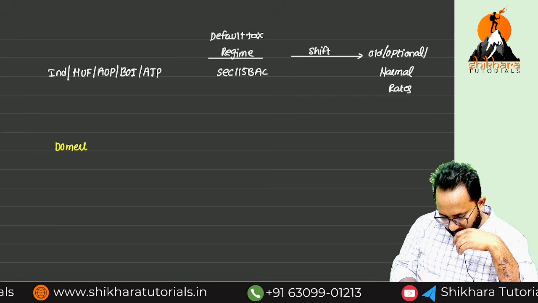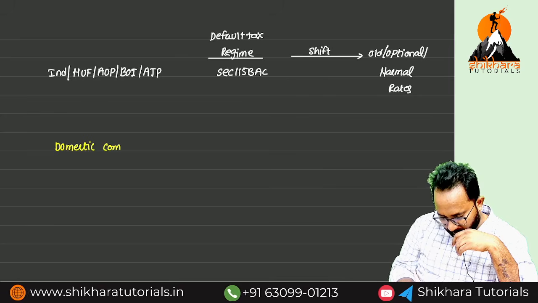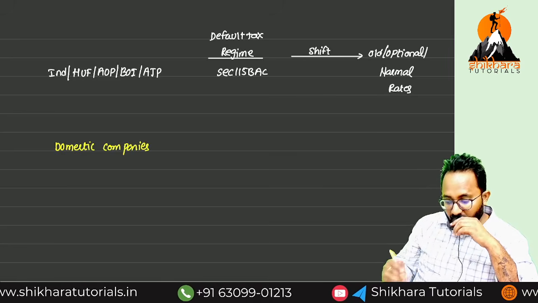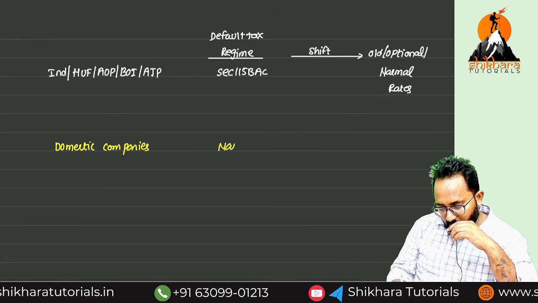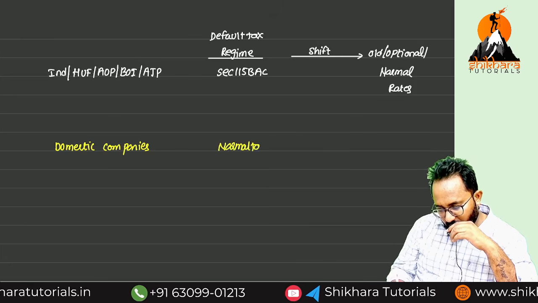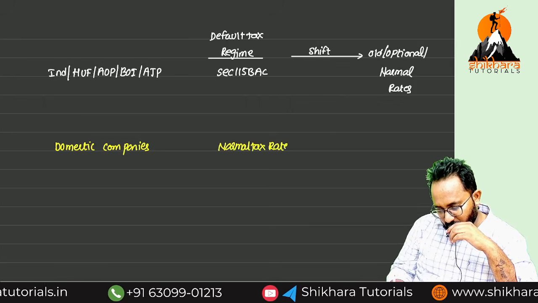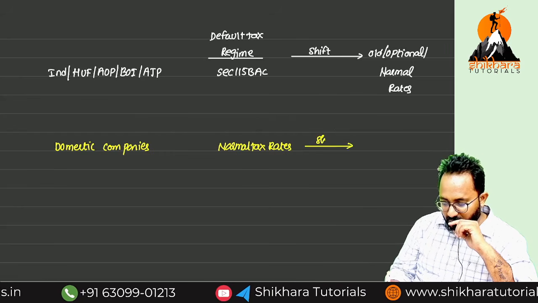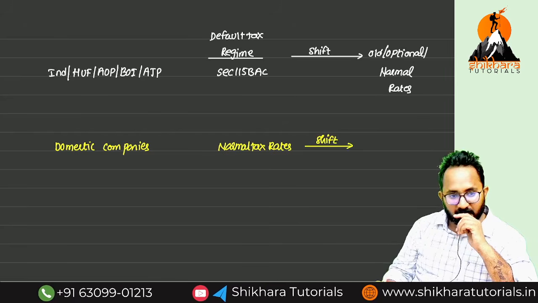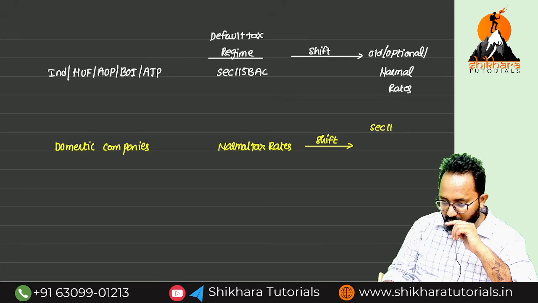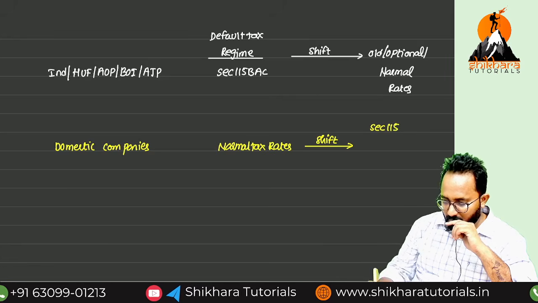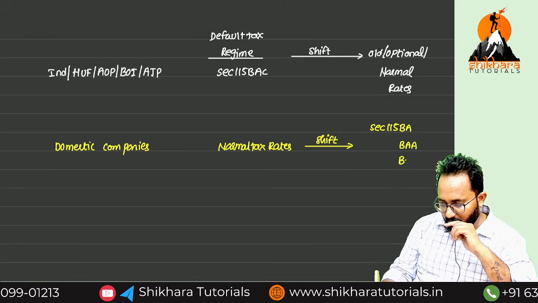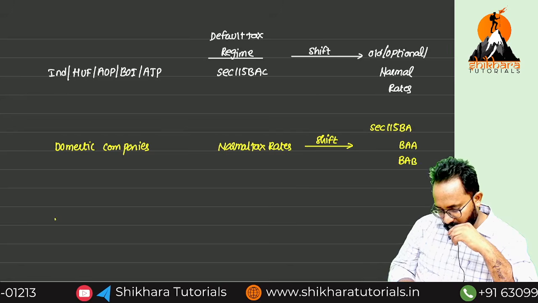Next, domestic companies. If they want to file the return of income, which rates will they take by default? Normal tax rates. What are the normal tax rates for the domestic company? 25% or 30%. If they want to shift from the normal to the optional, what sections are available? 115BA, BAA, BAB.